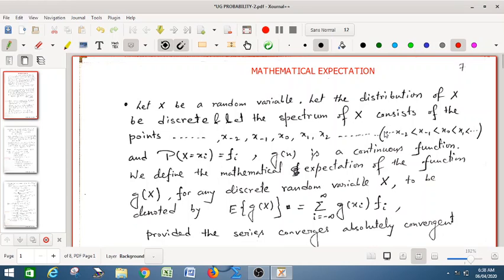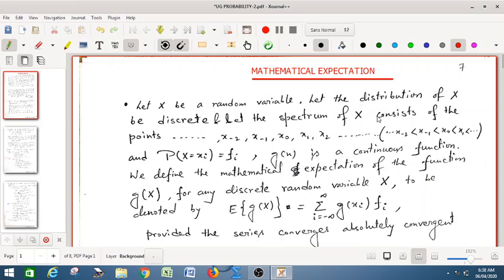So today's class is basically the second class of the previous class, and in the previous class we have discussed the discrete distribution and the continuous distributions. So let us define the mathematical expectation today. First, what is mathematical expectation?